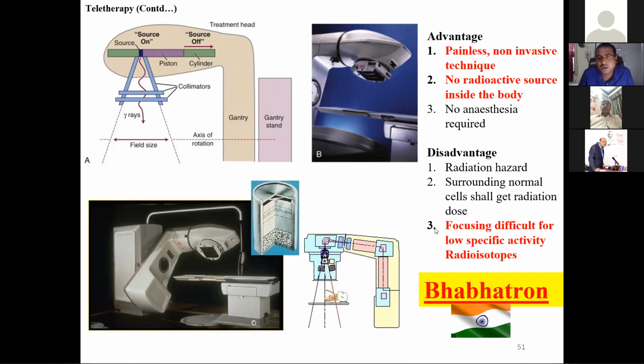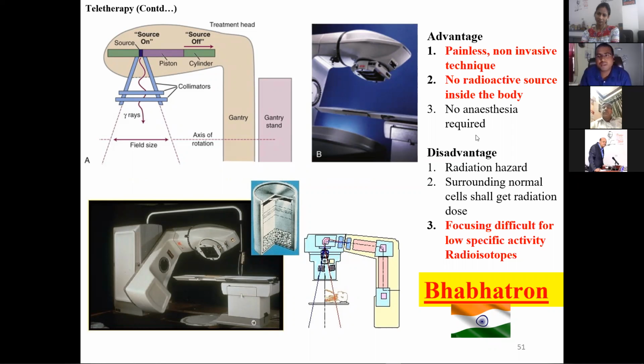India has its own cobalt-60 teletherapy unit that is called Bhavatron. It is an indigenous source. It is produced by cobalt-59 in a gamma reaction, and part of the radiation sources are also imported to meet the specific activity.